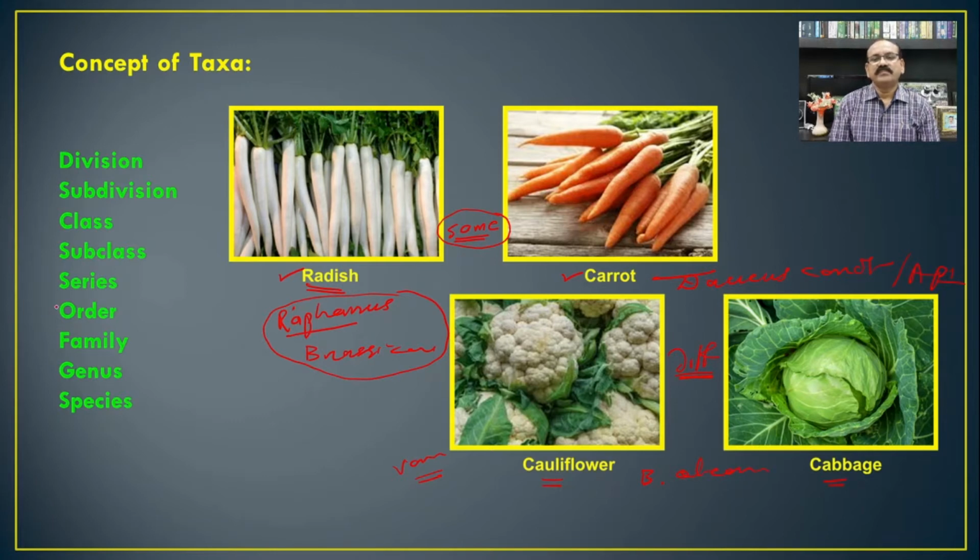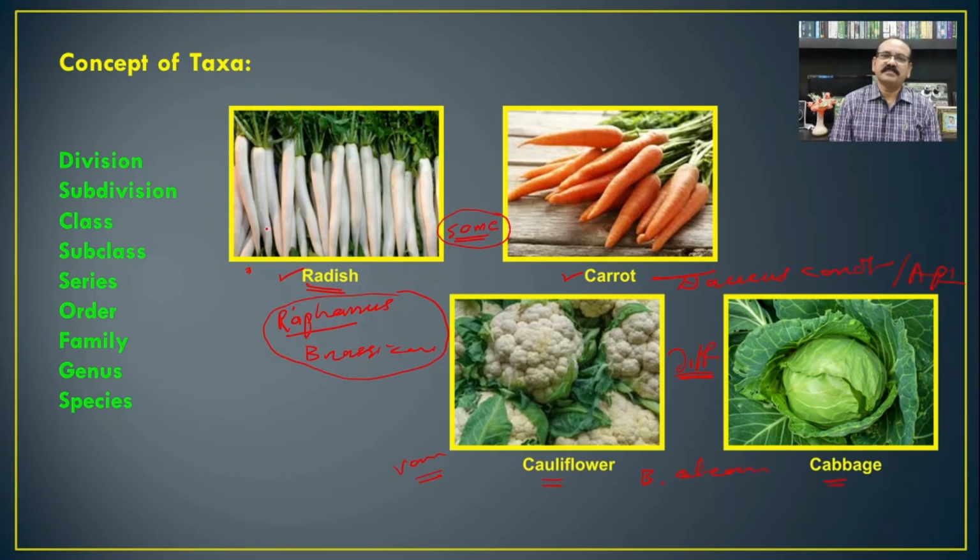Here the variety is Botrytis and here the cabbage variety is capitata. So we can say that for the common man and for the taxonomist there are very different views, and hence for the proper understanding of the organisms there is a need for proper grouping of these organisms into